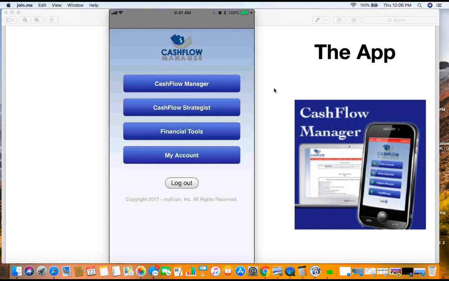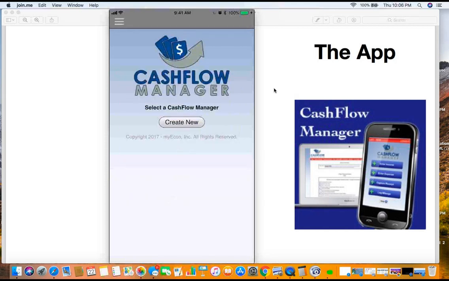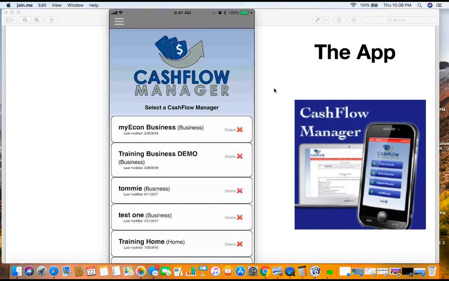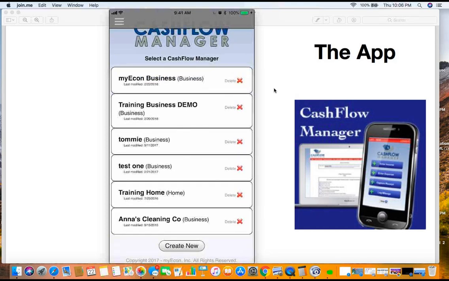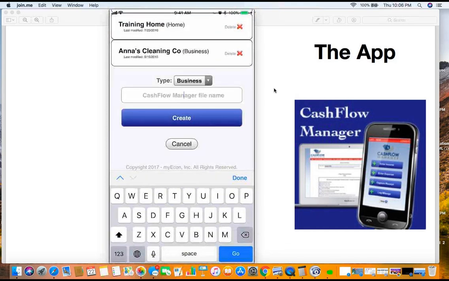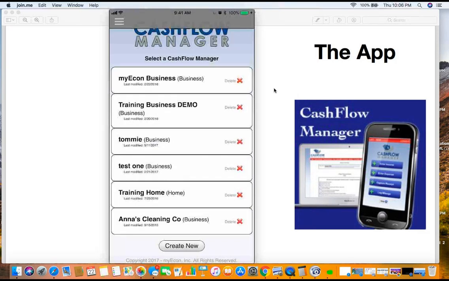Now, first thing you want to do is click on the top here. Obviously, you see I got a few things in here, okay? Yours is probably going to be blank if you're brand new, but if you already got one, then you have seen this before. But if you're brand new, you want to go down here to create new, okay? So we're going to create a new one here, and you would just put a name in here. You can put MyEcon. You can put Bill's Training Company or whatever you want to do, right? So let's go ahead and put that in there, and we close that out, okay? Now, I'm going to go into this demo here, okay?